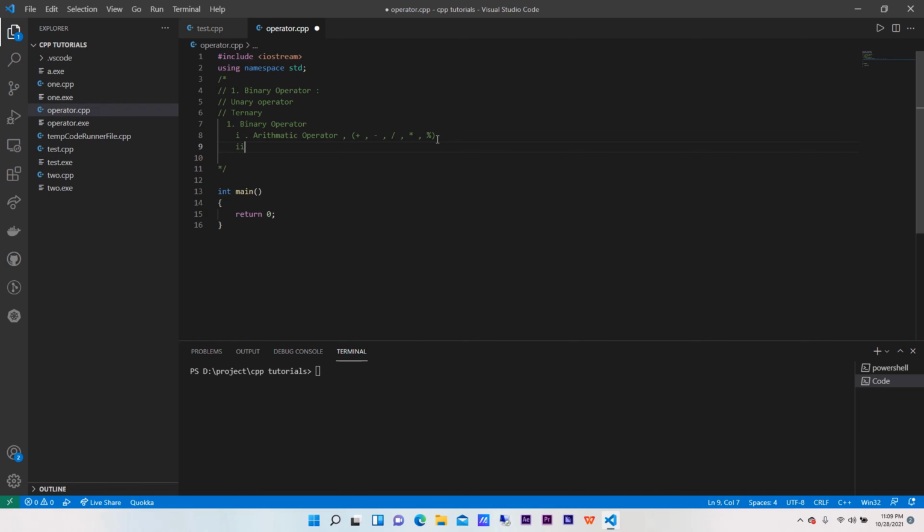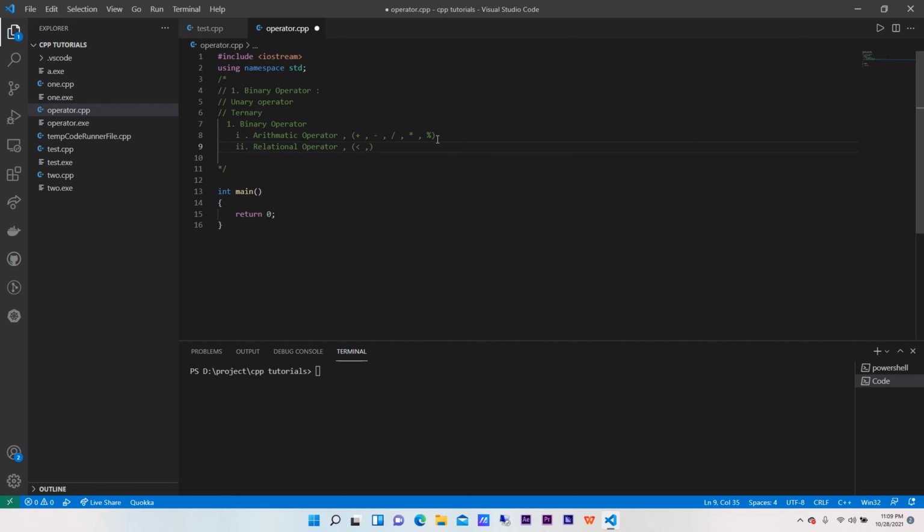Now, if we go to the second one, it is the relational operator. Inside relational operator, there are different types such as less than. These are the relations basically. If a is less than b, it's a relation, right?